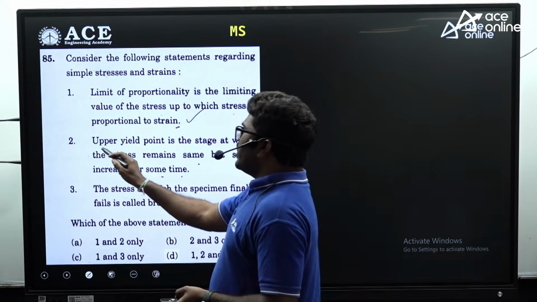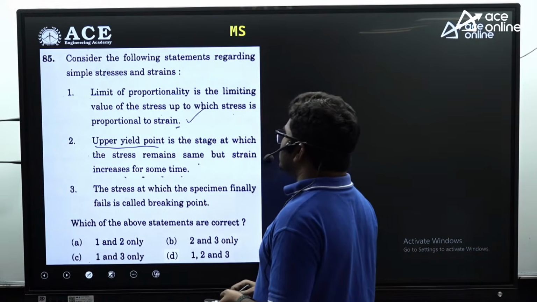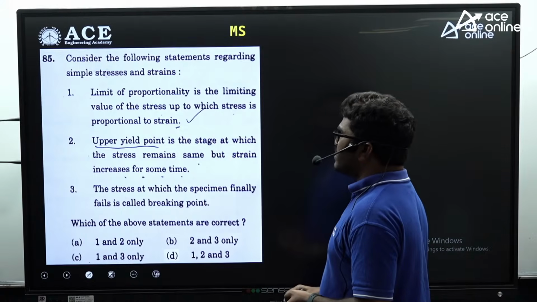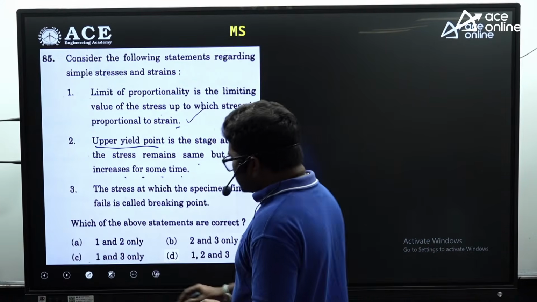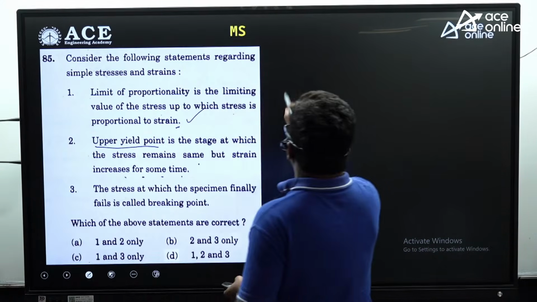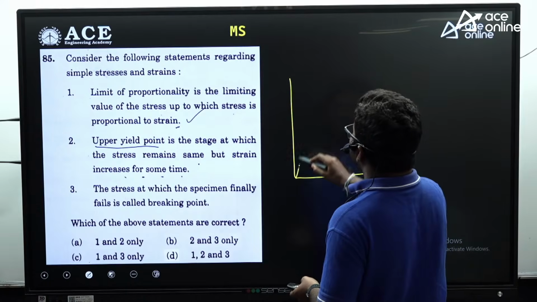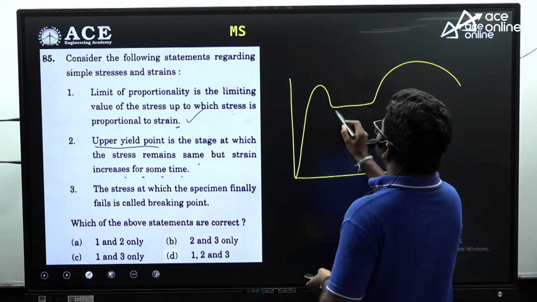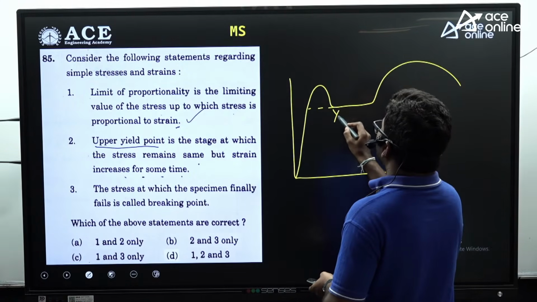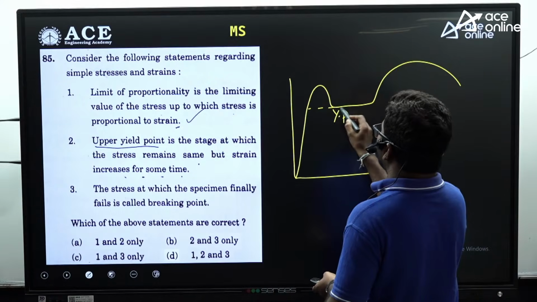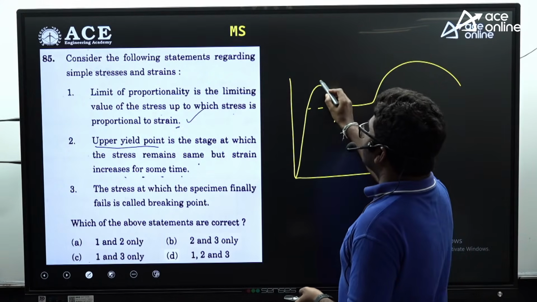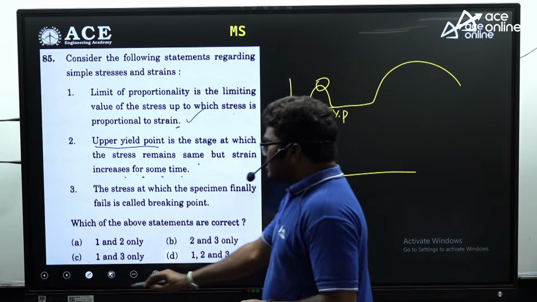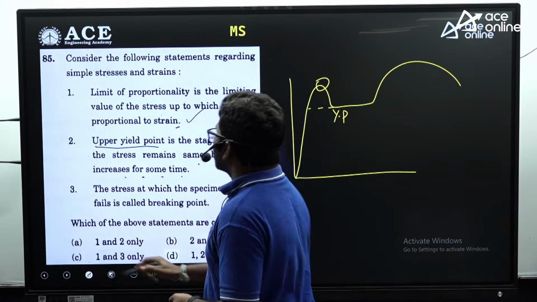Here, the second point is given. Upper yield point is the stage at which the stress remains same but the strain increases. See, remember, if I consider the stress strain curve, this is the lower yield point. At lower yield point, stress remains constant, but strain is present, not at the upper yield point. So that second statement is not correct actually.